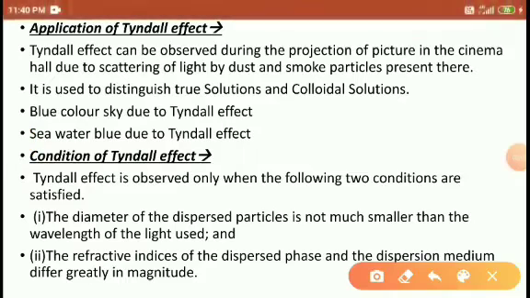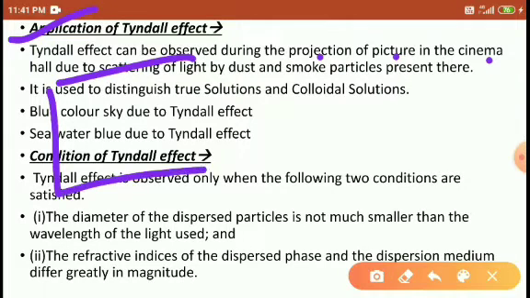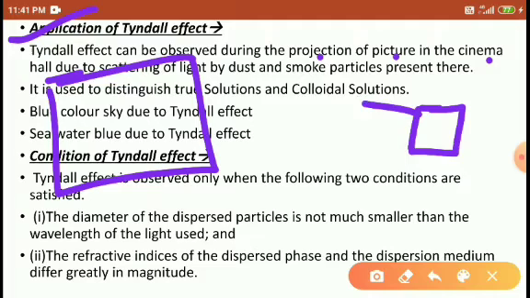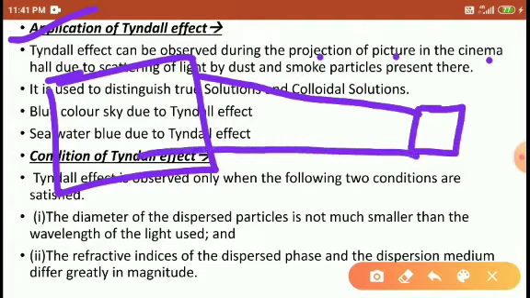Application of the Tyndall effect. Tyndall effects are observed in the projection of pictures in a cinema hall. When you go to watch a film in the cinema hall, the light comes from a small window and falls on the screen. Then what happens? In the ray of light, many dust particles appear. Many dust particles are visible.